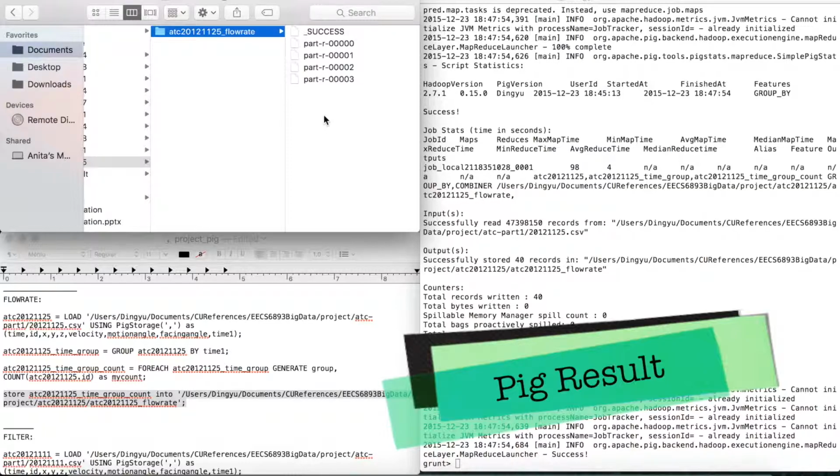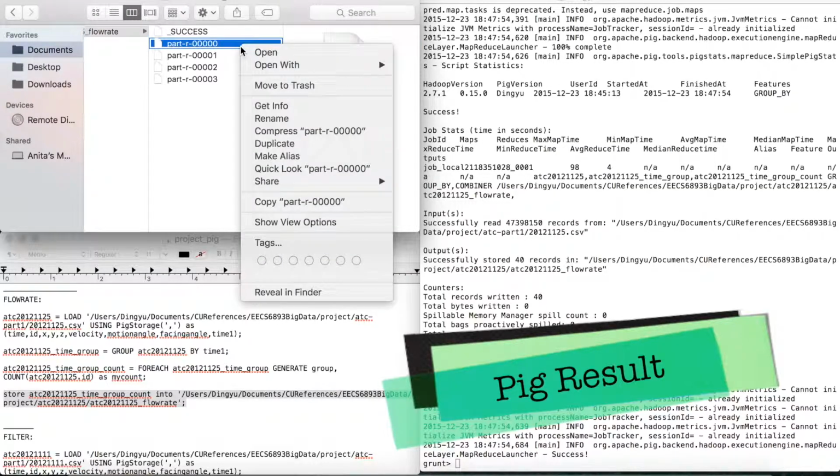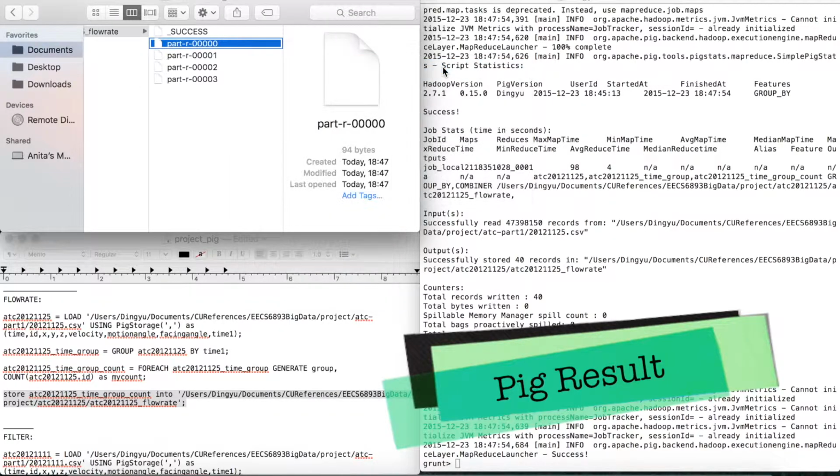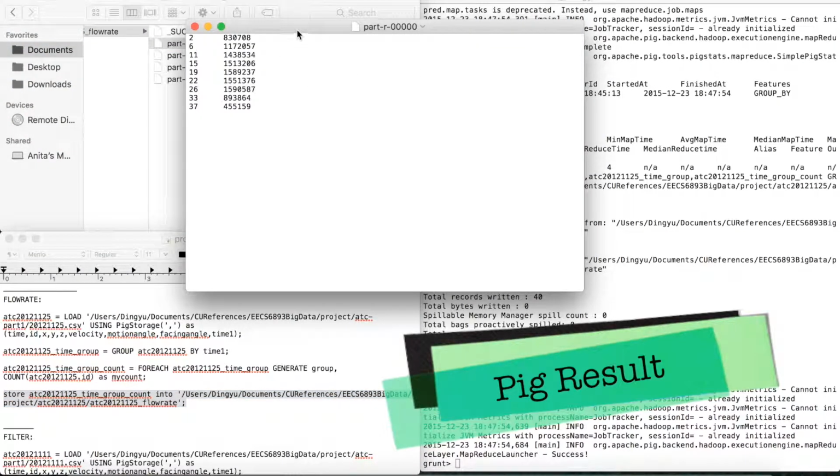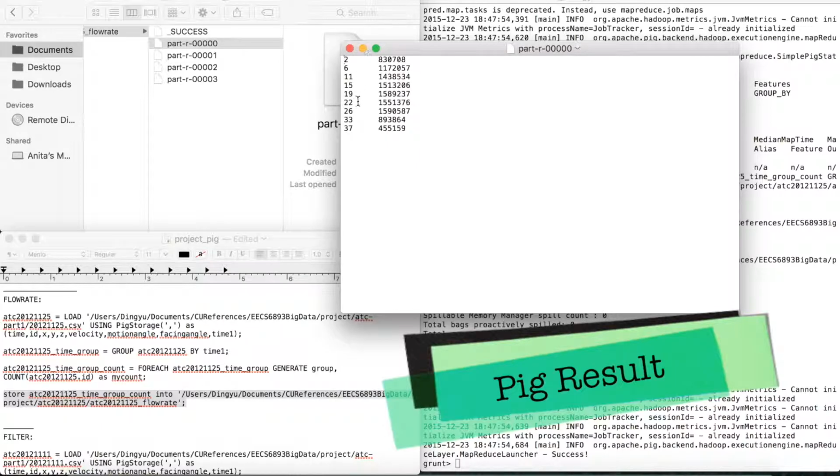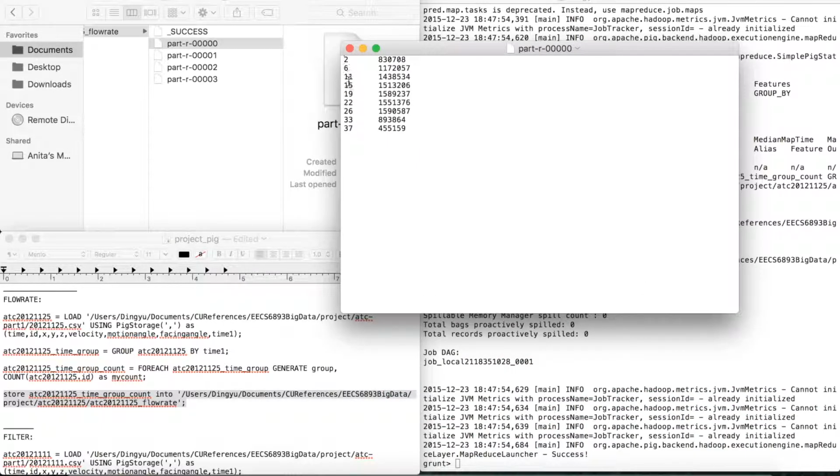Here we see the process is already done, and I'm just going to show you what the result looks like. The first column is the time identifier, and the second column represents the relative flow rate, which comes from the ID count.